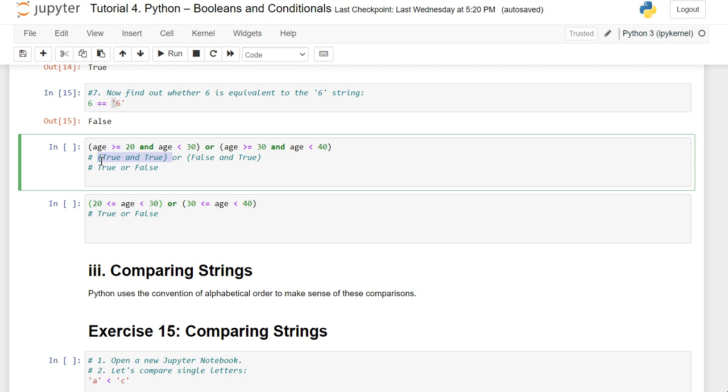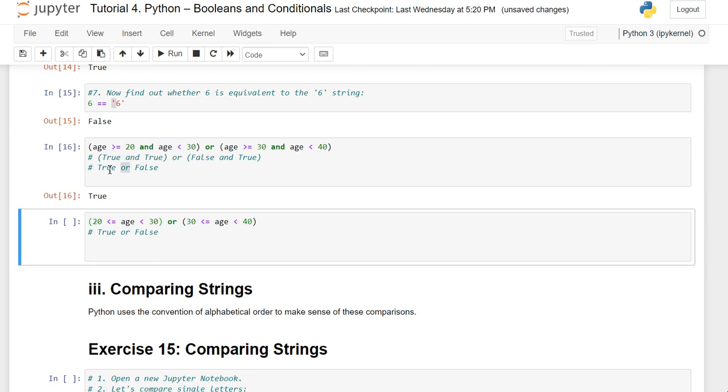Here, true and true: as we have the and operator, both operands are true, so the result is true. And here false and true: since one of them is not true, the result is false. Then for the whole expression we have the or operator, and since one is true, the result will be true.